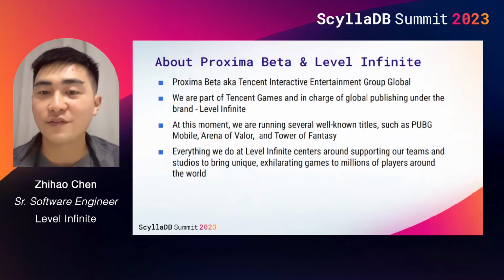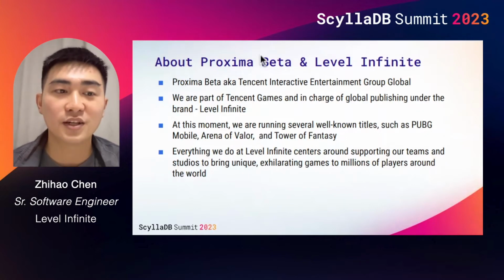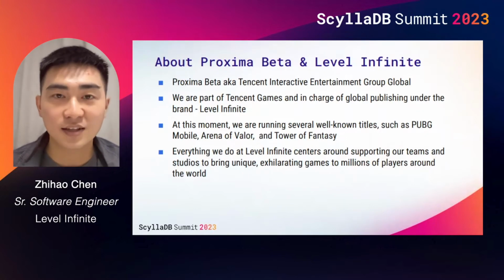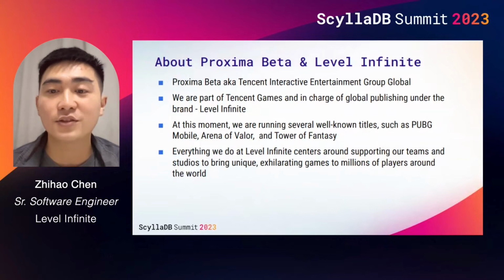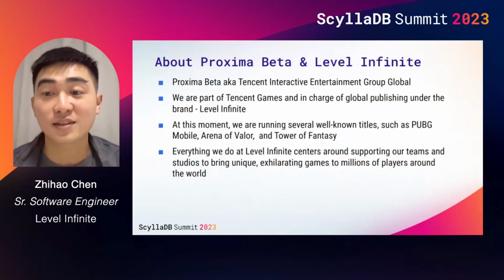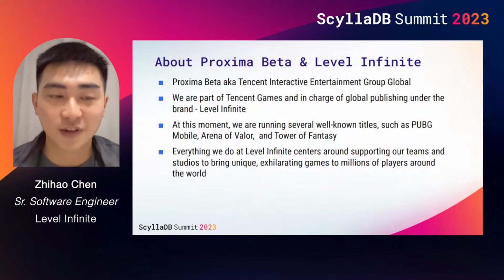You may have heard of our titles we are currently running, such as PUBG Mobile, Arena of Valor, and Tower of Fantasy. Our team at Proxima Beta is responsible for monitoring and responding to a broad range of risks that may occur in our games, such as cheating activities and harmful content.